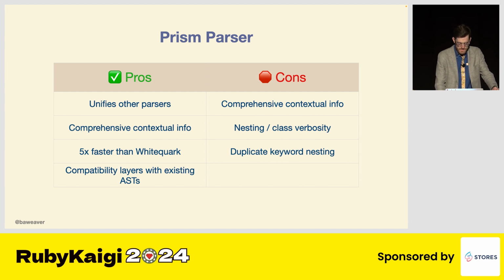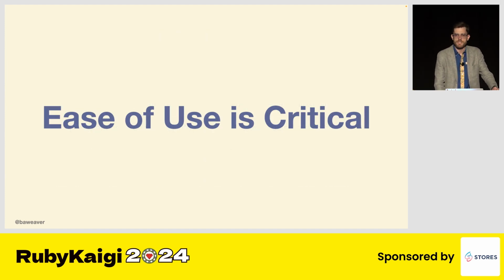But the big point we need to get to when we're dealing with tooling is ease of use is critical. If you make the most powerful tool in the world, it's not going to matter if no one knows how to use it. So what we care about is the ease of use to make it more accessible to your everyday developer who doesn't care about doing PhD level research on some of this stuff.